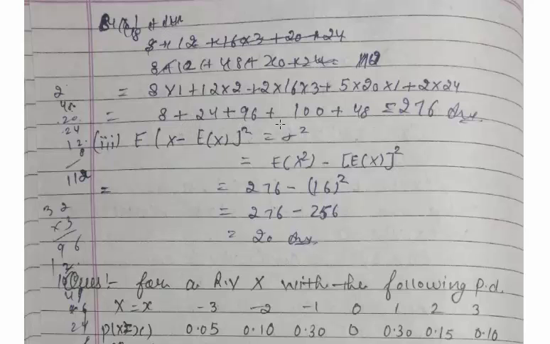As we write, this is the formula to find sigma square. And we know that sigma square is also equal to expectation of x square minus (expectation of x) whole square. As we found in our second part, expectation of x square is 276 and expectation of x is 16, then we simplify. Our expectation of (x minus expectation of x) whole square equals 20.